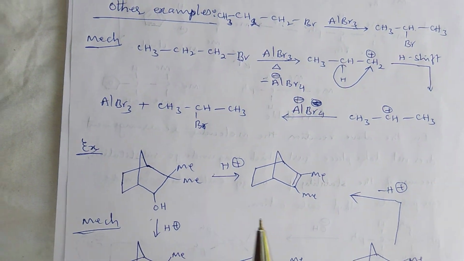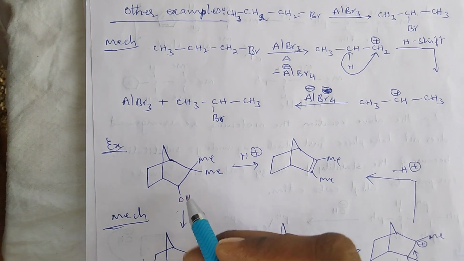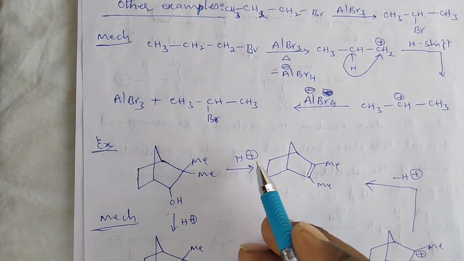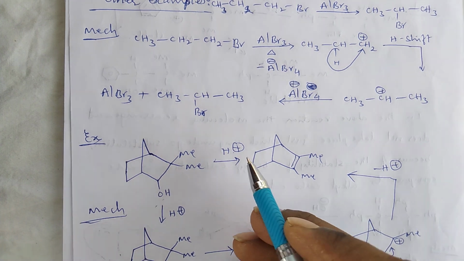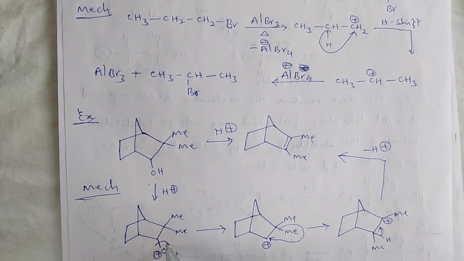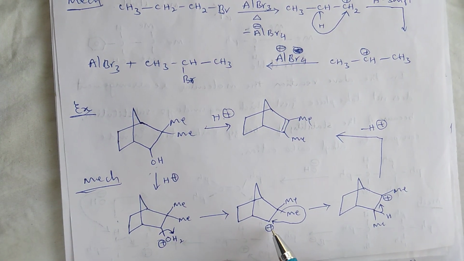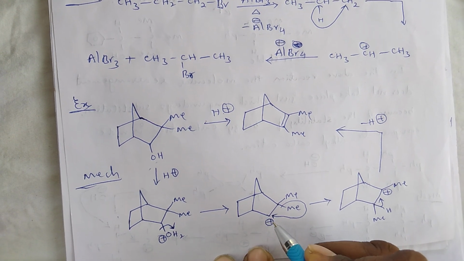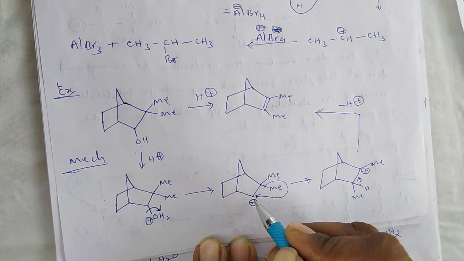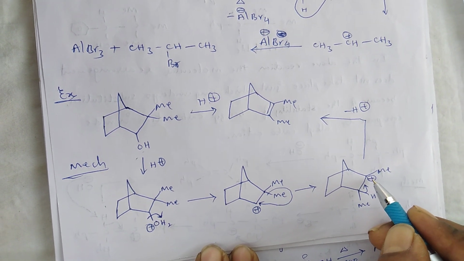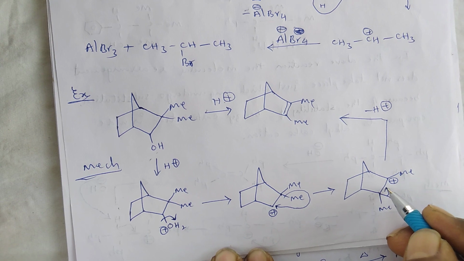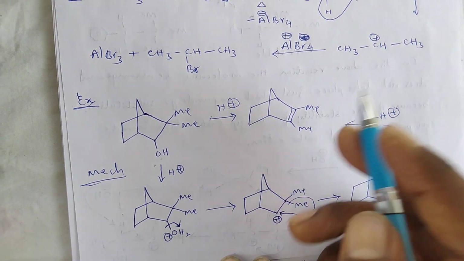Next example, here in the same manner, first the lone pair electrons of the hydroxy group abstract the H plus ion from acidic centers and get protonated. By the loss of a water molecule, it will give the secondary carbonium ion. By the migration, or 1,2 shift, of a methyl group, we will get the tertiary carbonium ion. So finally, by the loss of H plus ion from this carbon center, the resulting product is an olefin.